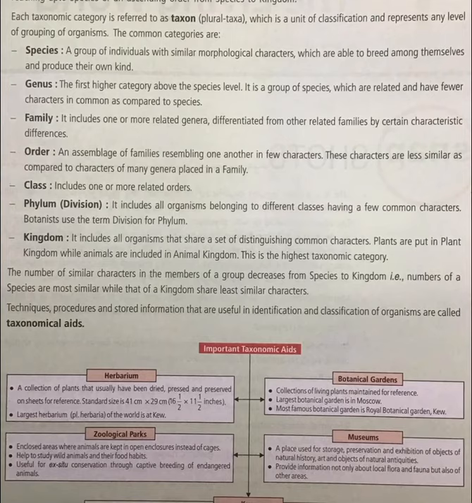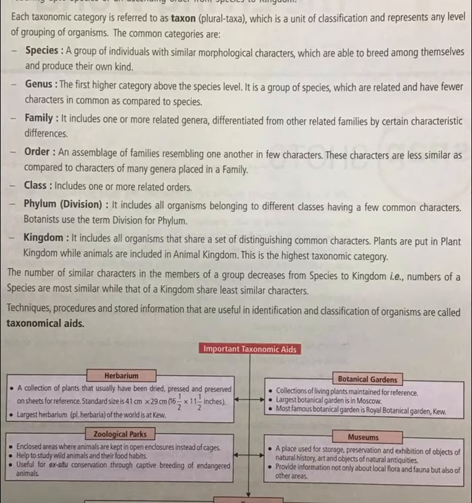Next, order. An assemblage of families, many families joined together, which resemble one another in few characters. These characters are less similar as compared to characters of many genera placed in a family. Even though there are commonalities, the commonality is not maximum. Then many orders will be placed under class. And then many classes will come under a bigger division called phylum.